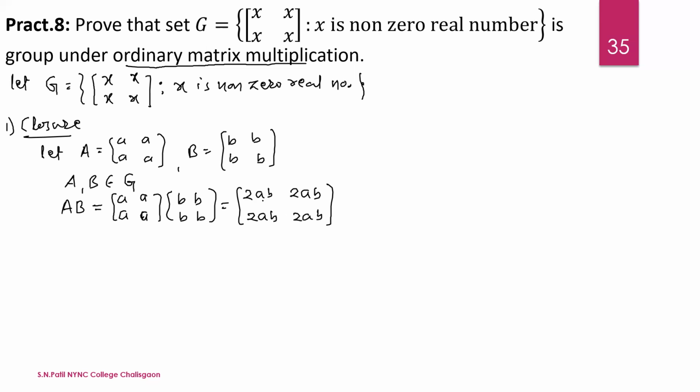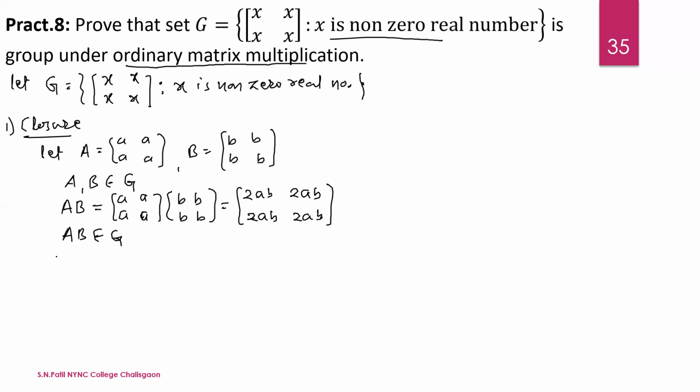Now here a and b are elements of the set G and both are non-zero, so their product ab is also non-zero. So AB belongs to G, since every element is non-zero. The closure property is satisfied. Hence, matrix multiplication is a binary operation on G.